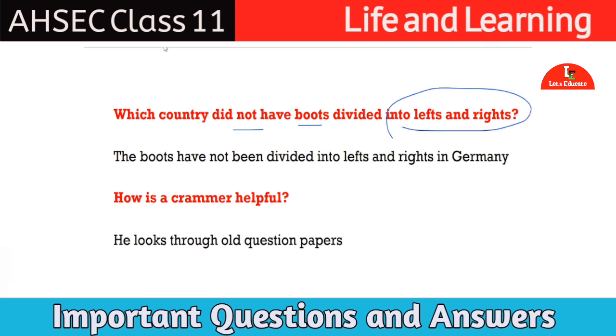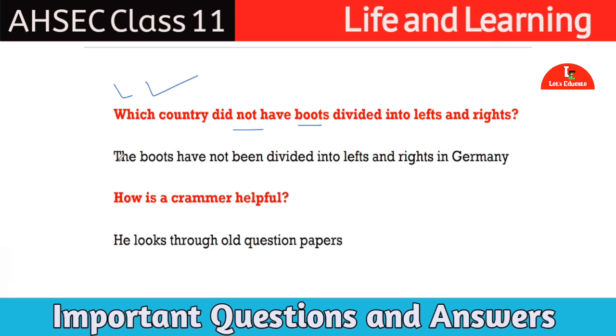Next question. Which country did not have boots divided into left and right? By the reading of the chapter, we see that there are some countries which do not mark the left and right in the boots. That means the shoes which we buy in India have left and right written at the bottom of the shoes. But there are some countries where it is not written.